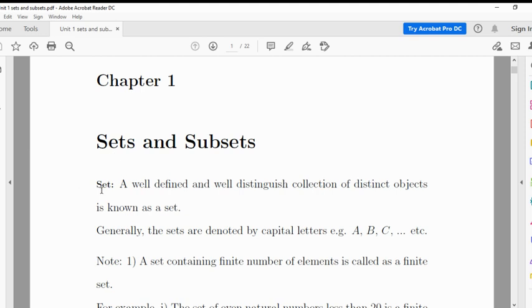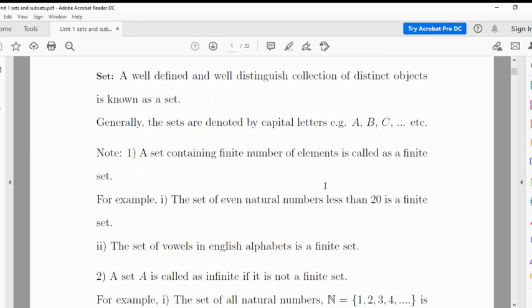Set theory and logic. Unit first: sets and subsets. First definition, set. A set is a well-known, well-defined, and well-distinguished collection of distinct objects. Generally, a set is denoted by capital letters A, B, C, and so on.